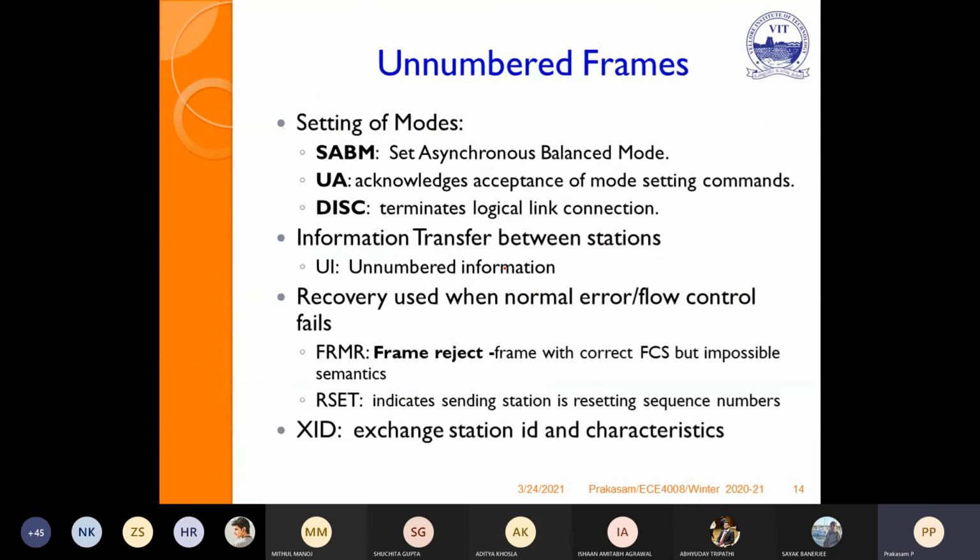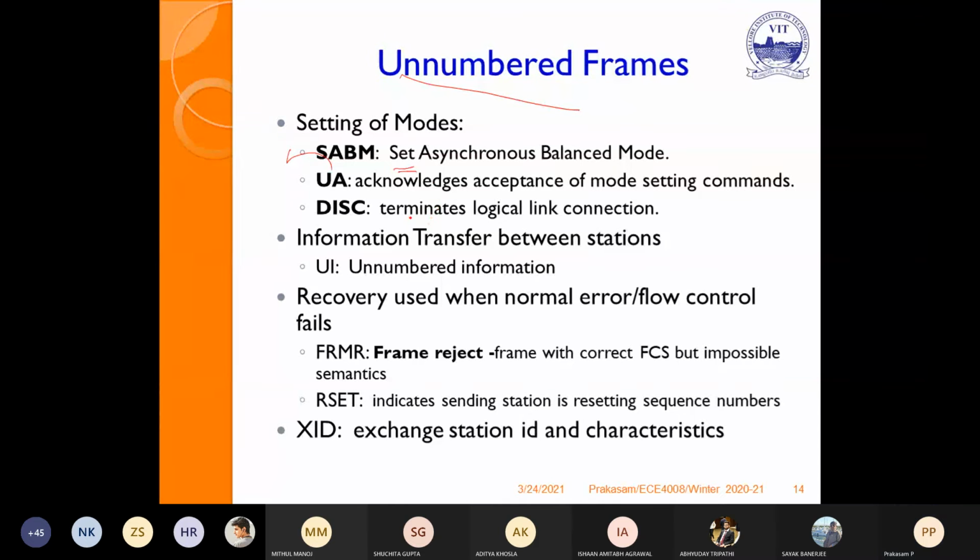Next, unnumbered frame. This is used to set the mode, and the mode will be set using the connection establishment. So using the unnumbered frame, you can set the mode, whether it is asynchronous balanced mode or normal response mode. You can set ABM. Once all the processes are over, you can reset.